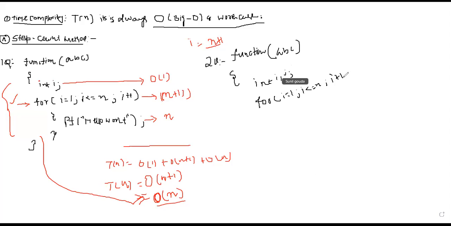i plus plus. j equal to 1, j is less than n, j plus plus. For that I have a printf statement.